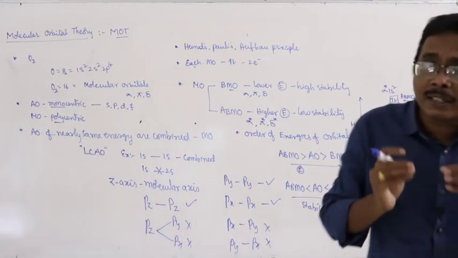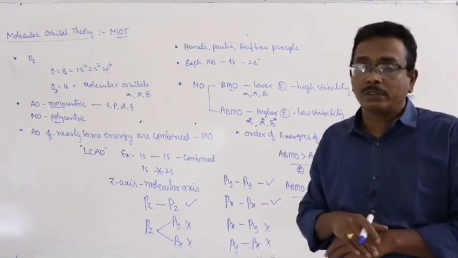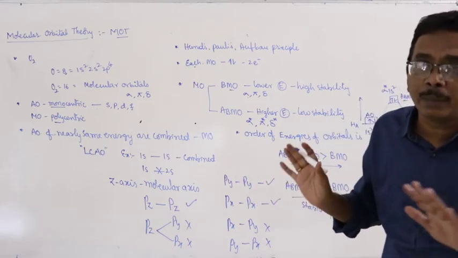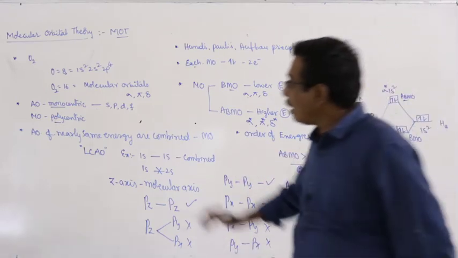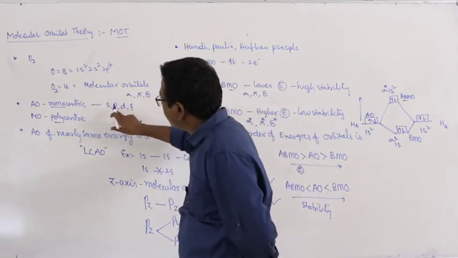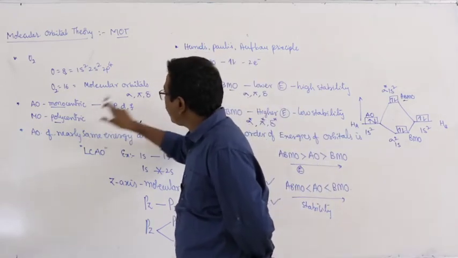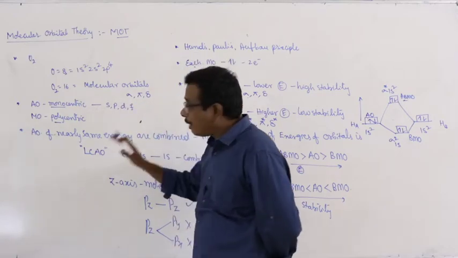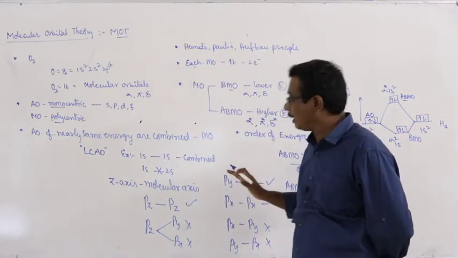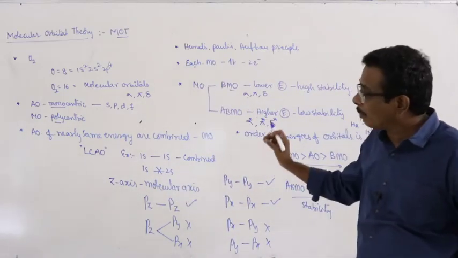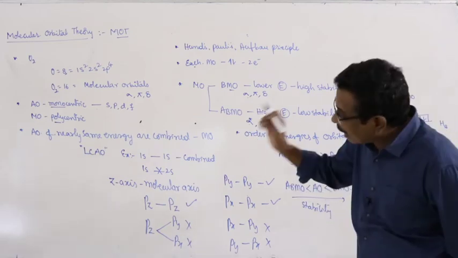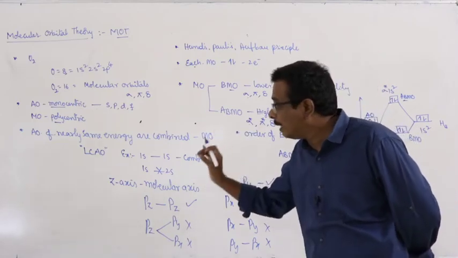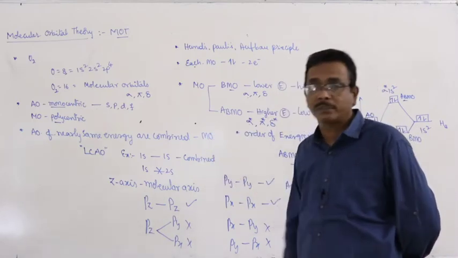In an atom, the electrons are distributed in the atomic orbitals. In the same way, in molecules, the electrons are distributed in the molecular orbitals. Atomic orbitals are represented by the letters S, P, D and F, but the molecular orbitals are represented with the symbols sigma, pi and delta. Atomic orbitals with nearly the same energy combine with each other, resulting in the formation of molecular orbitals. This combination of atomic orbitals of the bonded atoms is generally referred to as linear combination of atomic orbitals.